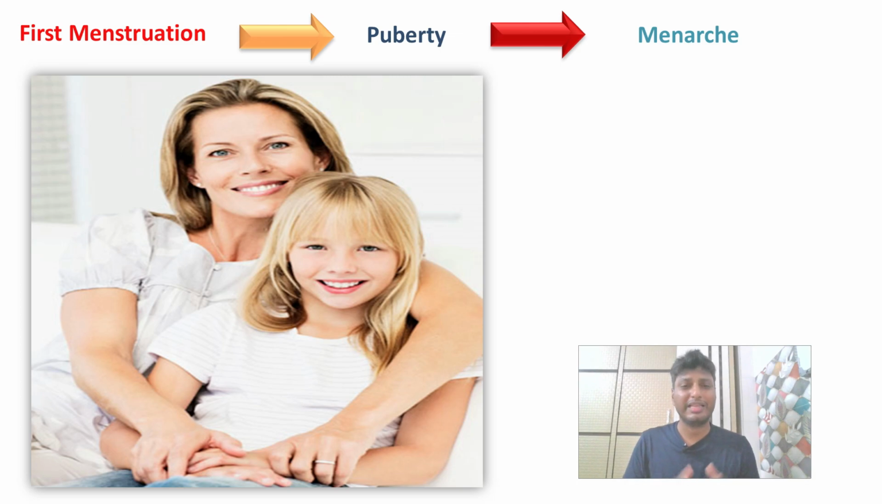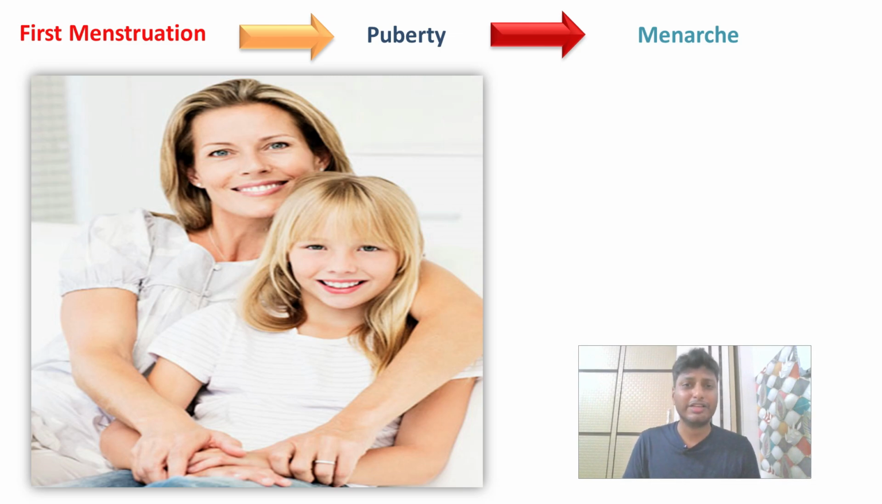So dear students, the menstrual cycle begins at the age of around 11 to 12 years in the case of females, and this age is known as puberty. So what exactly do we mean by puberty? Puberty is the age during which the body becomes sexually mature. In females this age is roughly around 11 to 12 years, whereas in males it is around 12 to 13 years of age.